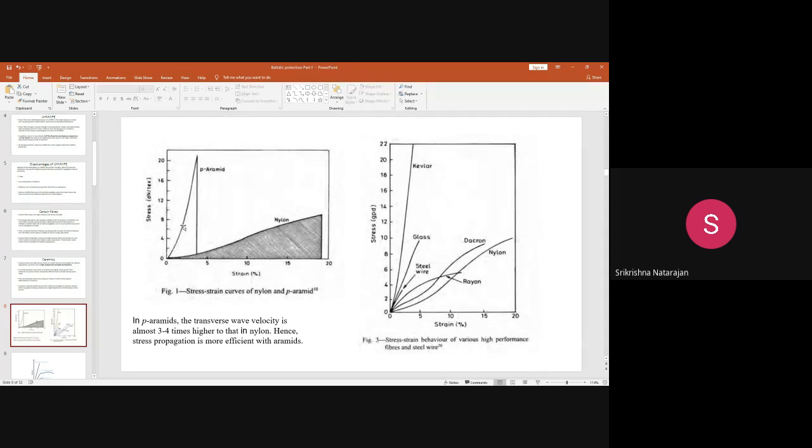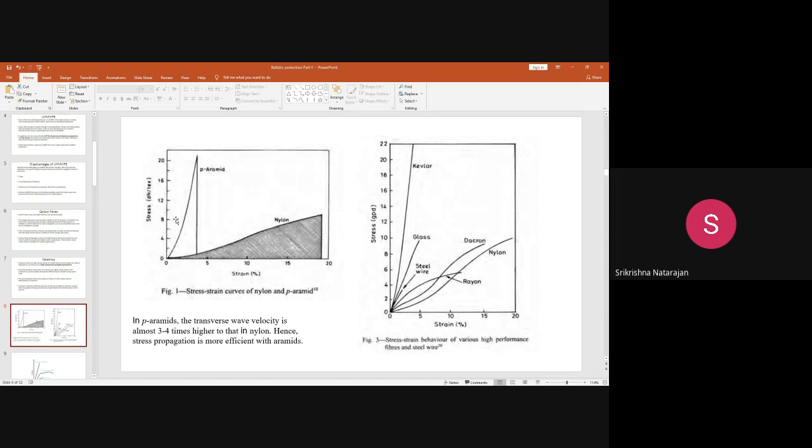The material is highly stiff. At a particular point there is a limit called the proportionality limit, beyond which there is no Hookean type of behavior. After that, the material transforms from elastic to plastic, and when you extend it further, it will not come back again. That you know very well in stress strain behavior.